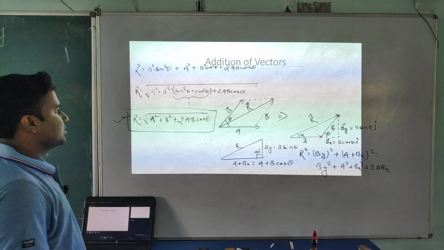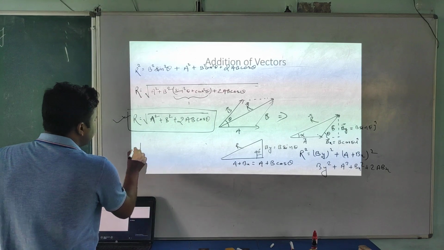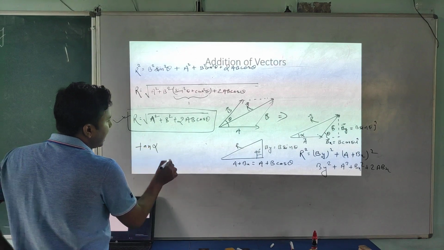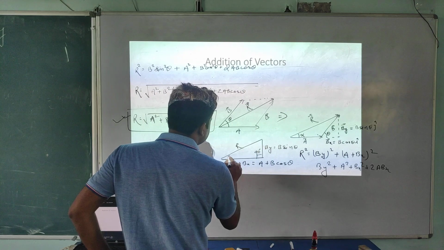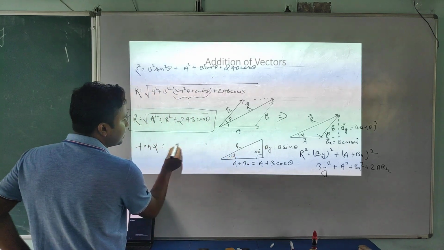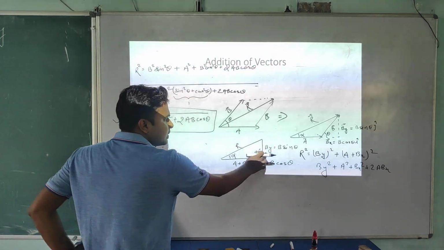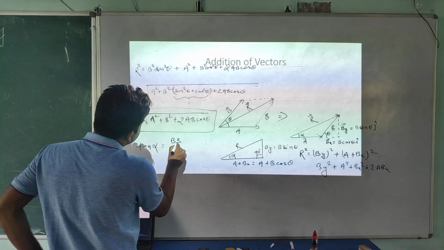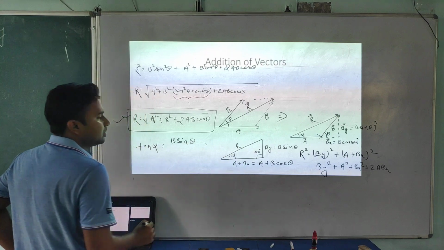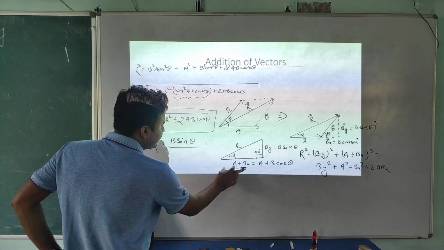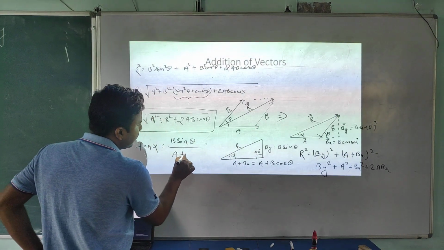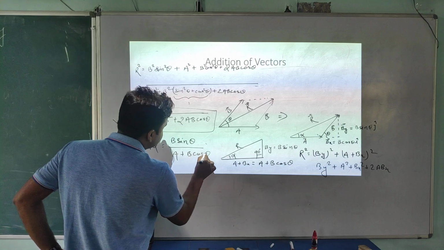Okay. Now you also understand the derivation. Now, tell me, student, if I am writing tan alpha. I assumed here alpha, this one is the alpha. So alpha equal to what? Tan alpha equal to perpendicular by base. Perpendicular is what here? B sin theta. Look at this triangle. B sin theta divided by base, which is what? A plus B cos theta.